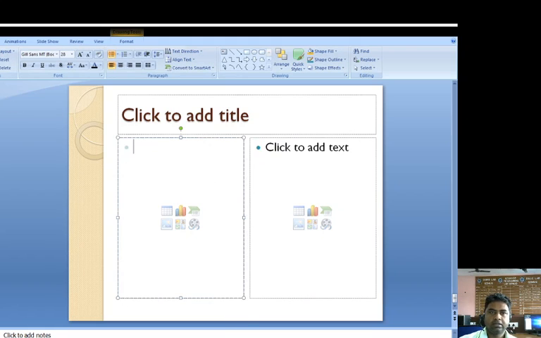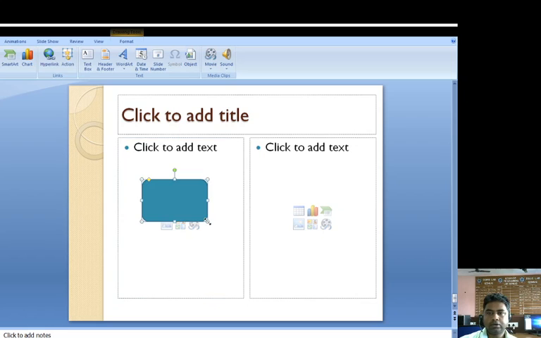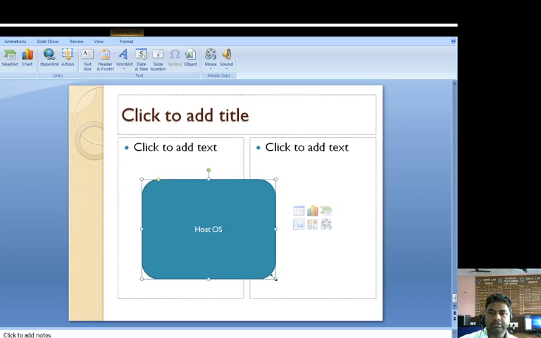Suppose that this one is our host operating system, and on this host operating system, suppose this one is a Windows operating system. And we want to run another operating system.